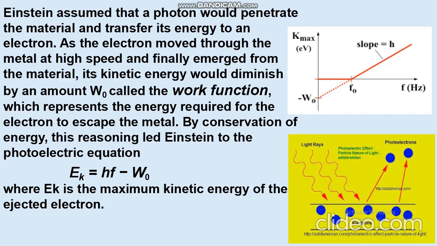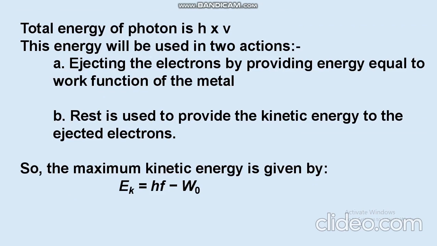So the total energy of each photon is given by h multiplied by nu, the frequency of the light. This energy will be used in performing two actions. First, ejecting the electrons by providing them with the energy equal to that of the work function of the metal, and second, the rest of the energy will be used to provide kinetic energy to the ejected electrons. So the maximum kinetic energy with which the ejected electrons will travel is given by hf minus w naught. hf is the energy of photon and w naught is the work function of the metal.